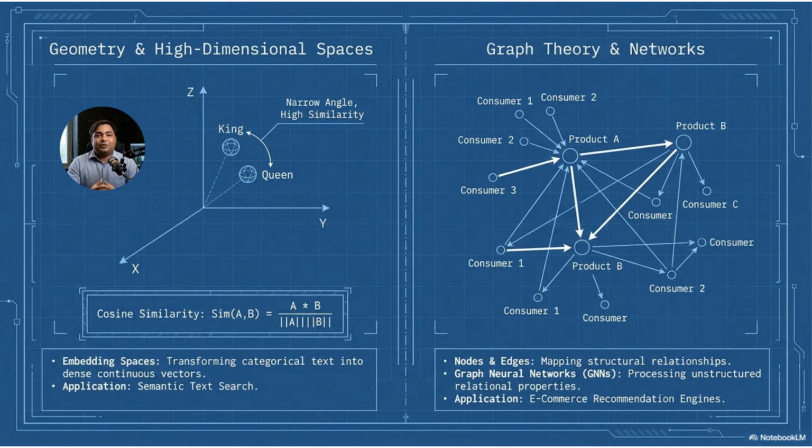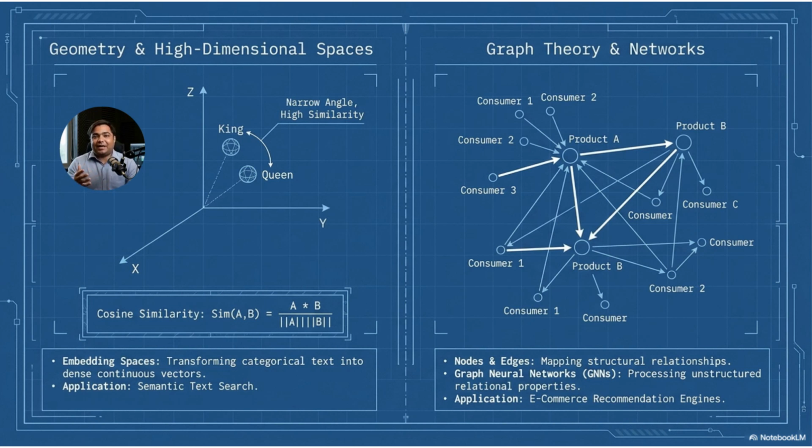A common formula used to measure similarity is cosine similarity. It compares the direction of two vectors. If two vectors point in a similar direction, their meaning or pattern may be similar. This is used in semantic search, recommendation systems, plagiarism detection, document matching, and language models.